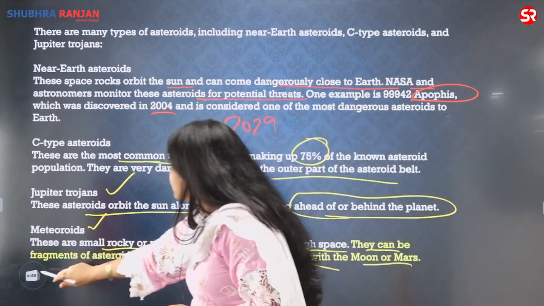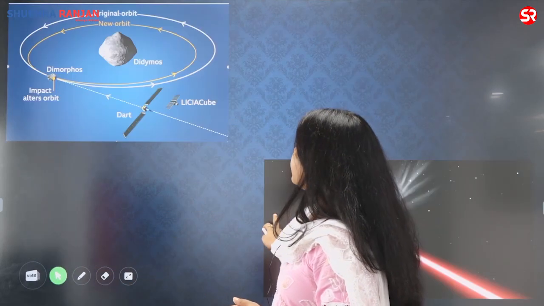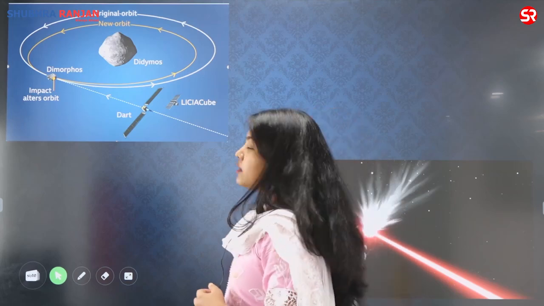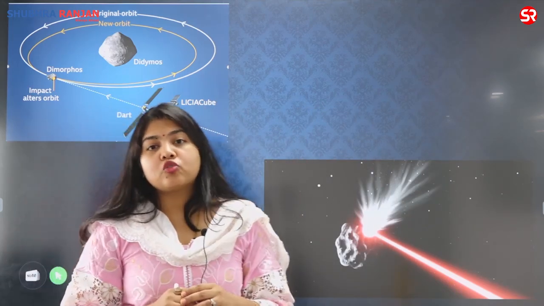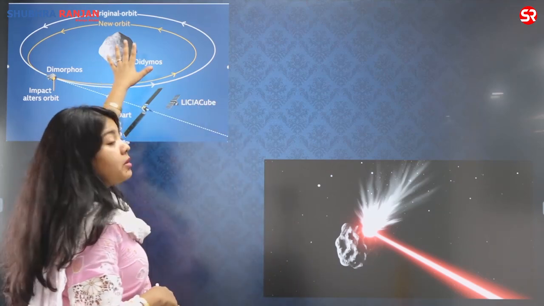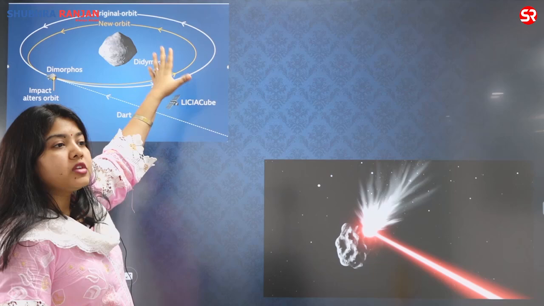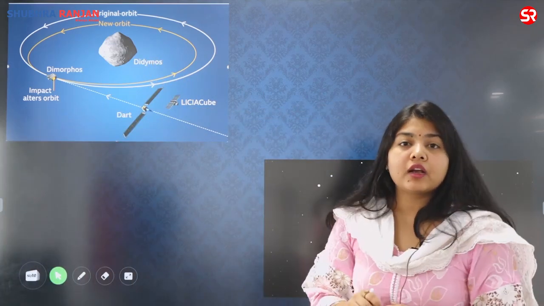So these are the different categories of asteroids which you can mark here, which you can write here in the answer. Now let us talk about the different ways of tackling the issues of asteroid. So of course the data can be written. For example, this is from DART mission. Now what is DART mission? DART mission was by NASA, in which you were deflecting the incoming asteroids away from the Earth.